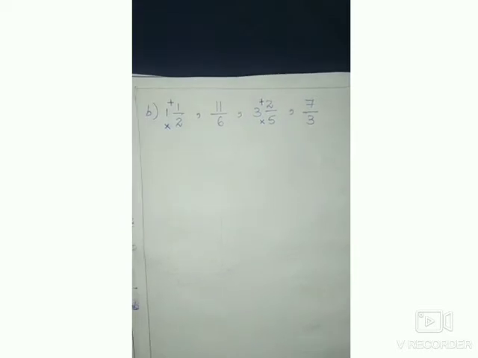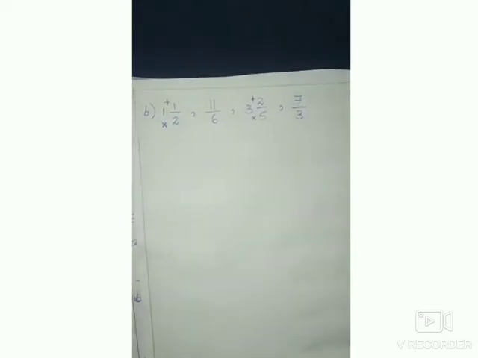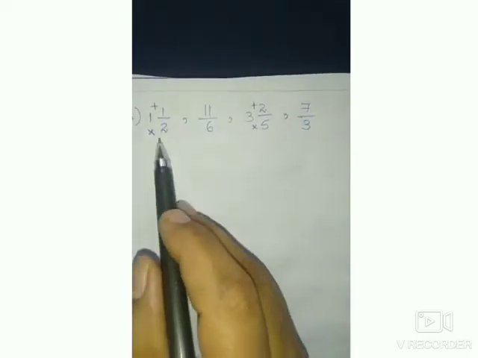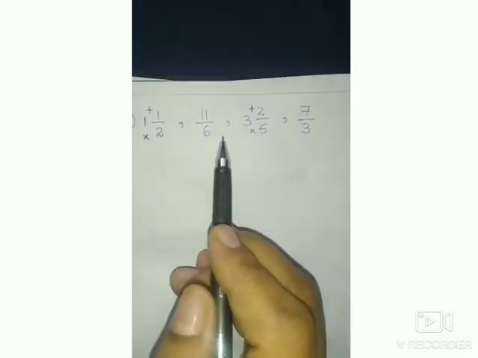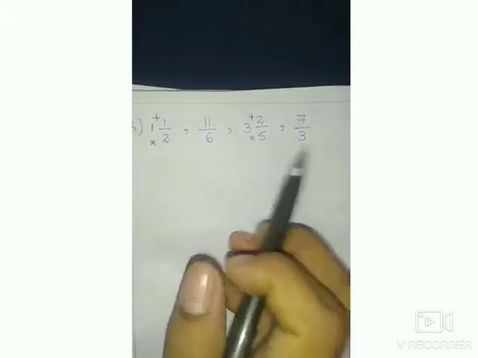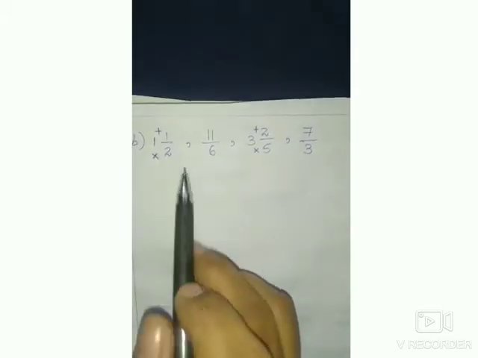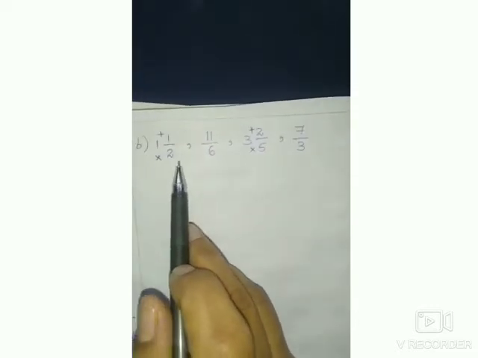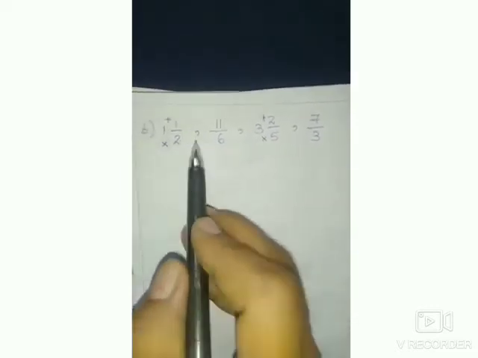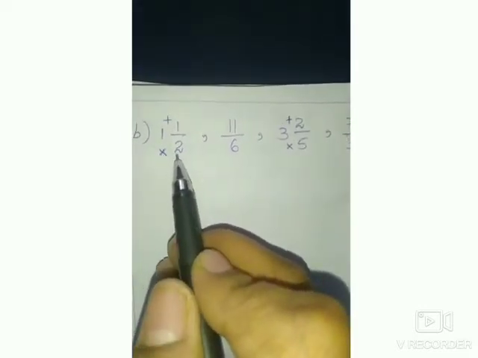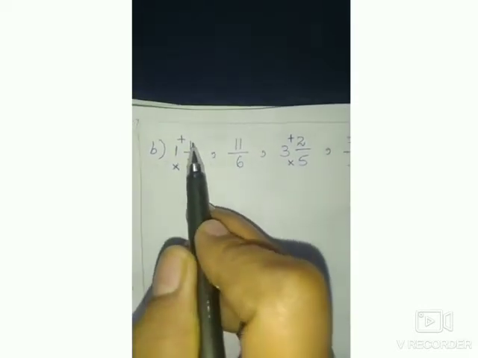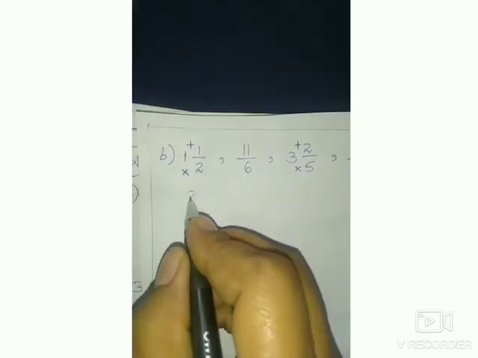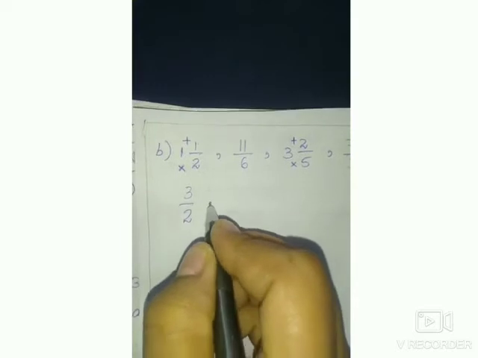Practice makes man perfect. So you have to practice Maths, particularly mathematics. Now the second question is in the form of a mixed number. Children, first convert the mixed number into an improper fraction. Already we learnt in the first session how to convert the mixed number. So first what you have to do is, first multiply, then add. So 2 ones are 2, 2 plus 1, 3 by 2.